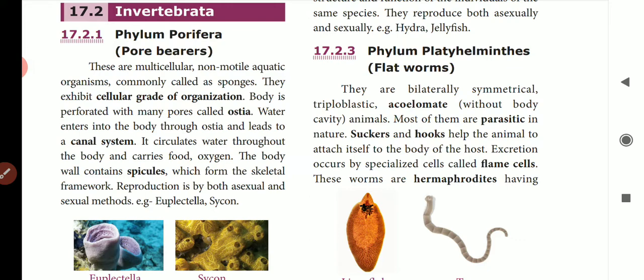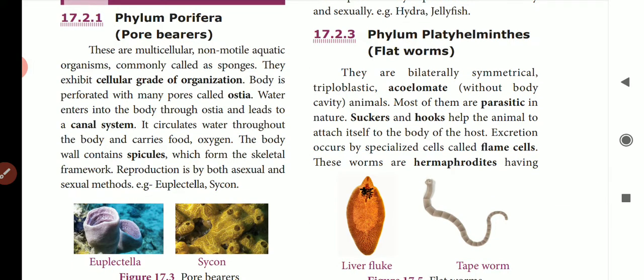So what is meant by parasitic? The animals which live in or on other organisms to get their food or shelter. So that is called parasitic in nature. They contain suckers and hooks that help the animals to get their nutrition from an organism. So suckers and hooks help the flatworms to get their nutrition through sucking. They have specialized cells called flame cells which are used to excrete their waste products.